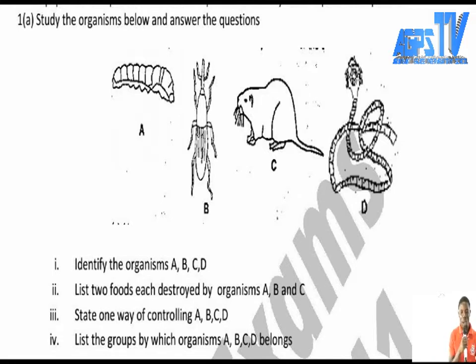So if you want to get one in science, at least you have to get 120 out of 140. Then they will convert it to 100%. If you get 90 something or 90 and above, then you get your one and go. Now look at the question over there. Study the organism below and answer the questions. We have organism A, organism B, C, and D.